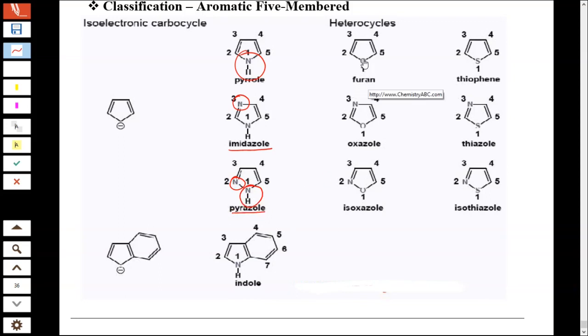In furan, which has oxygen as the heteroatom, if you substitute nitrogen at the third position, it is called oxazole. If you substitute nitrogen at the second position, it is called isoxazole. In thiophene, if you substitute nitrogen at the third position, it is called thiazole, and at the second position, isothiazole. Benzene fused with pyrrole is called indole.